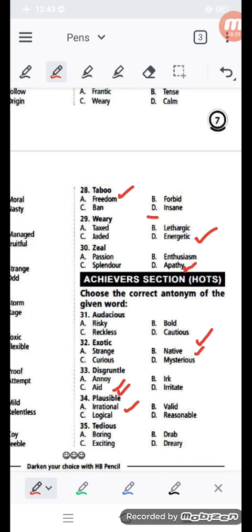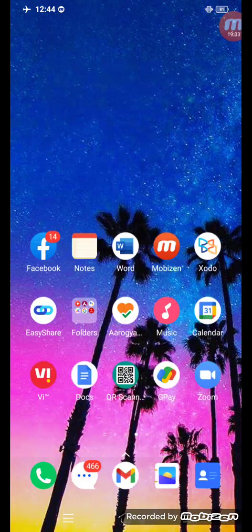Tedious, last word is given, tedious. So here you can see four options. So which option is correct? Here tedious means boring. Its opposite is exciting. So you got 35 words with opposite words, and here you get some ideas. Besides, you have to practice it more to make your strength more positive, so that you should not make any wrong or mistakes.